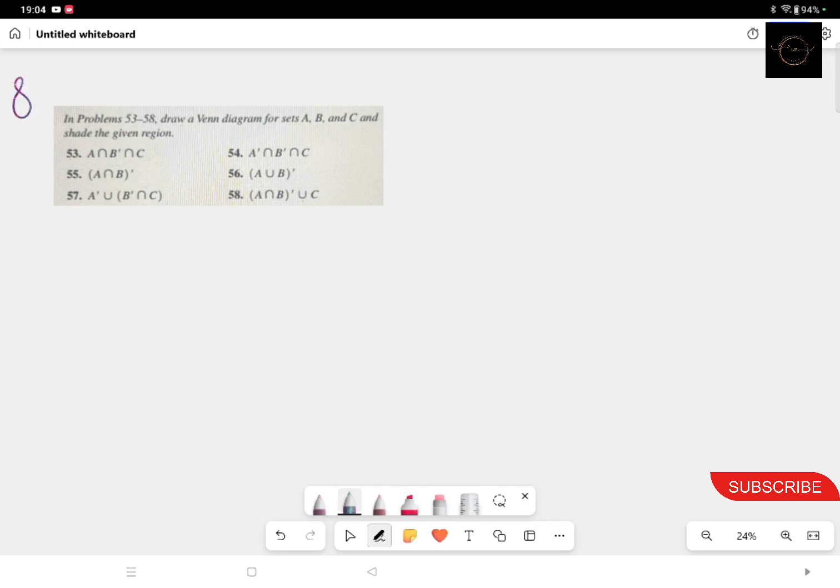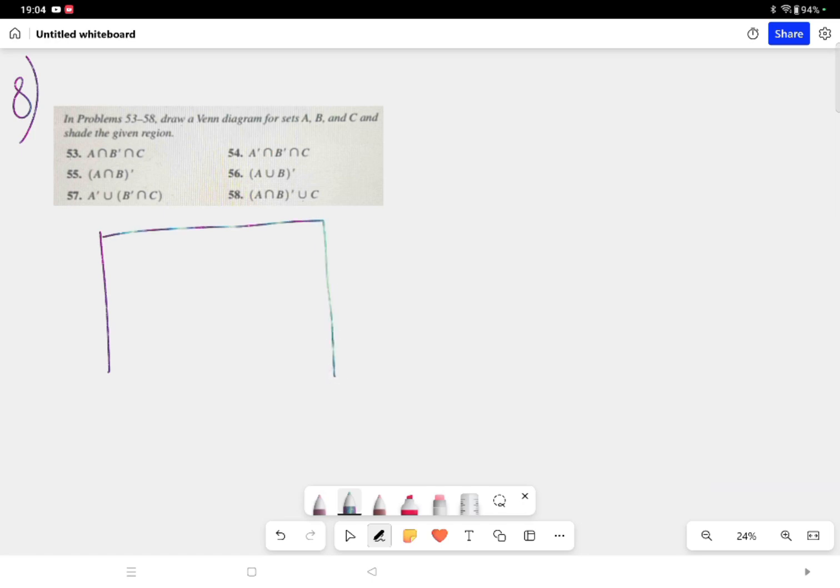Now coming to the next question, question number 8. This is also another set of questions where you have to draw a Venn diagram for 3 sets A, B, C and you have to shade the region. I'm doing the first one; because I have cropped these questions from certain books, the numberings of those books are given. The first one I'm doing is the one given in the question.